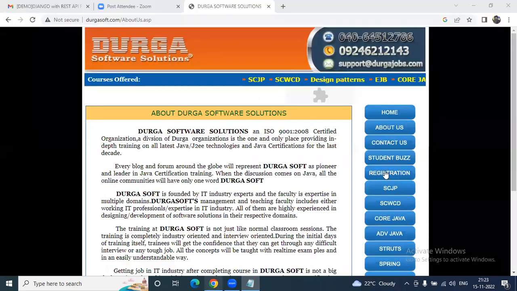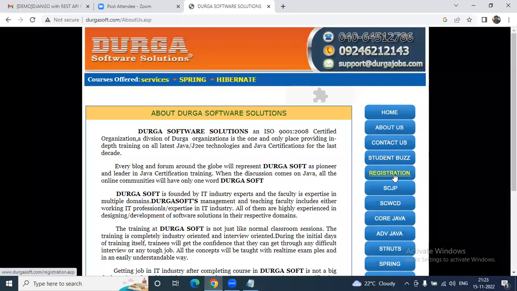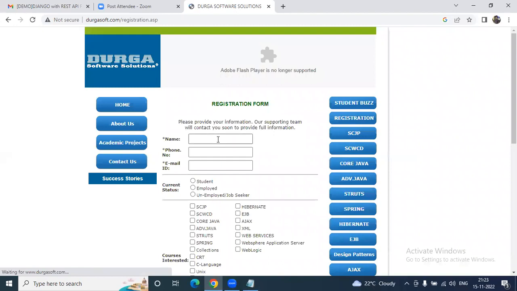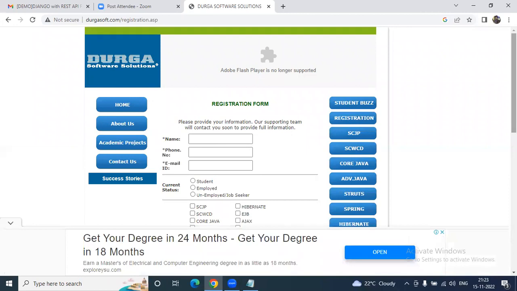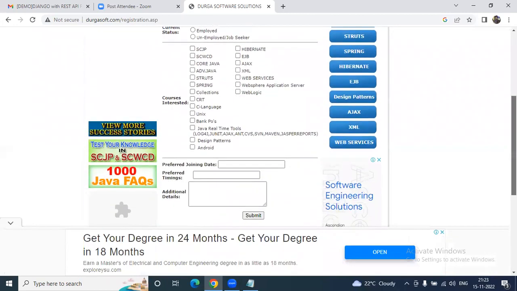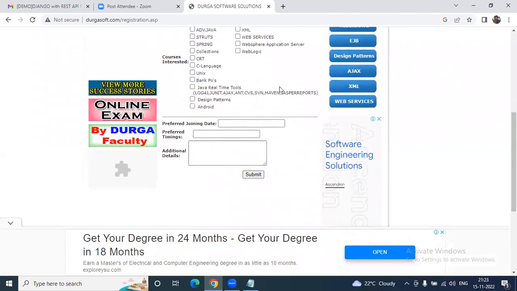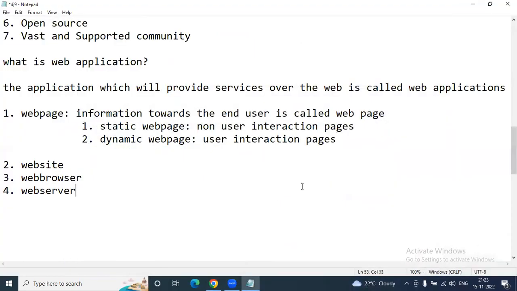For example, in Durgasoft, if you want to register for the course, you can click on registration. Then you will get this registration form. You interact as a user or customer with these fields like name, phone number, email, course, and the submit button. You give the details and hit submit, sending a request to the Durgasoft people. So this is called user interaction pages. All user interaction pages are called dynamic pages only.